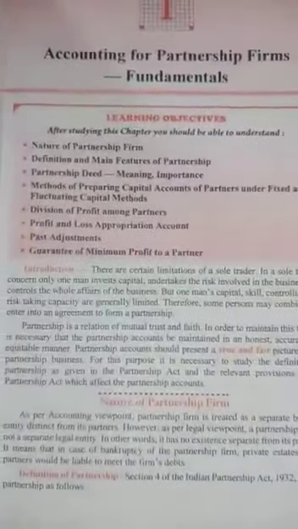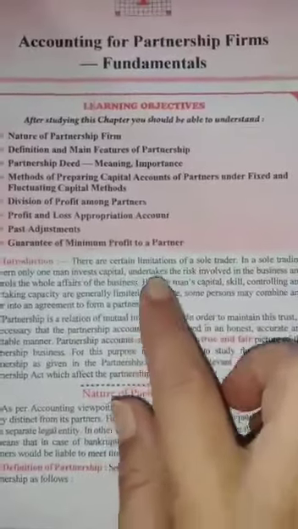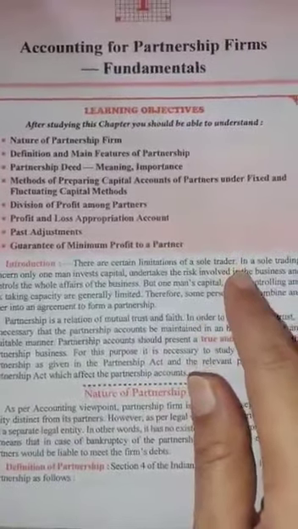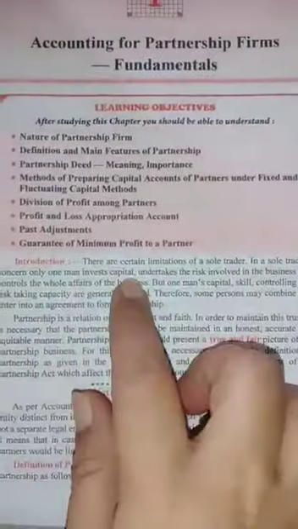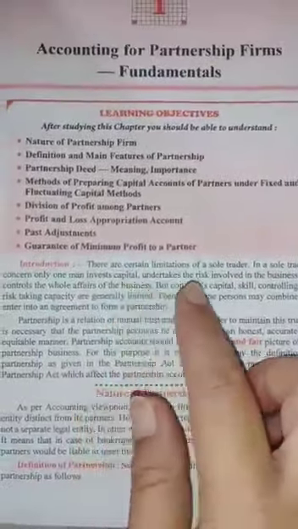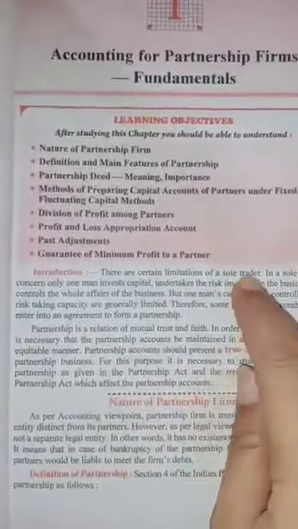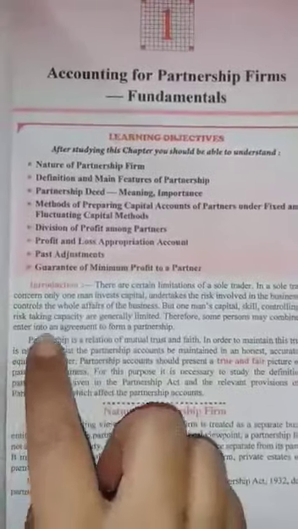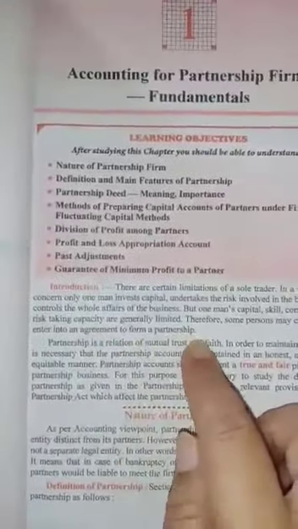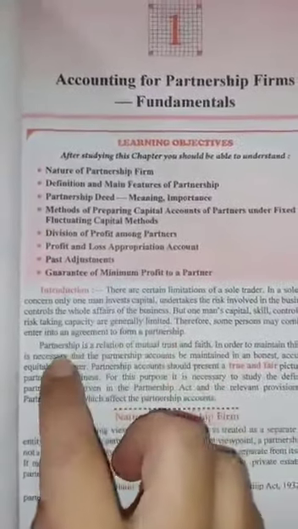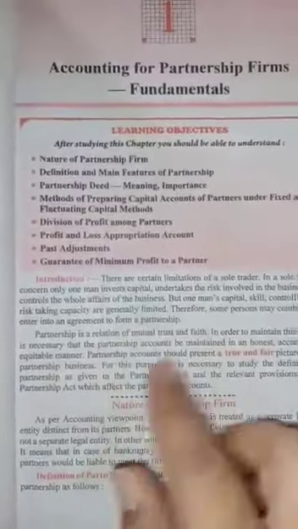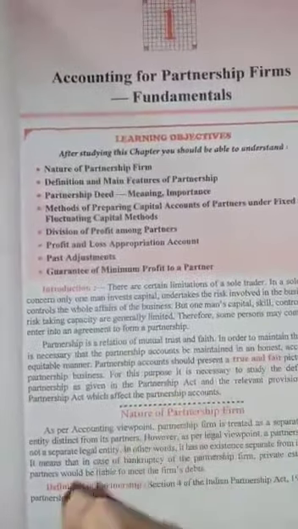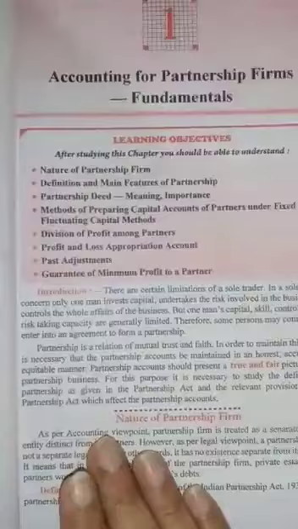Why is the need of partnership arise? There are certain limitations of a sole trader, means he is having only limited capital, unlimited risk, limited controlling capacity. Everything he is having limited because he is individually handling everything. Therefore, some person may combine and enter into an agreement to form a partnership. And partnership relation is based on mutual trust and faith. If you are trusting each other, then you will become partners.